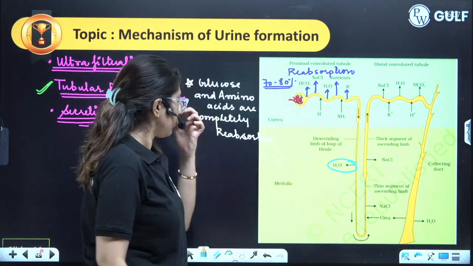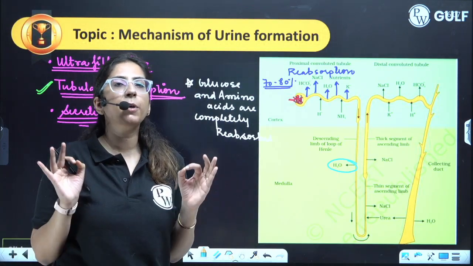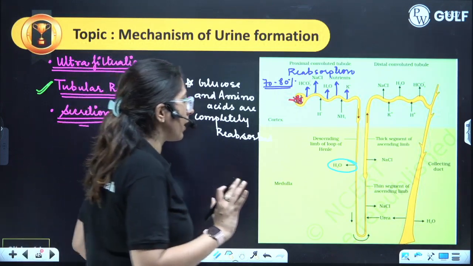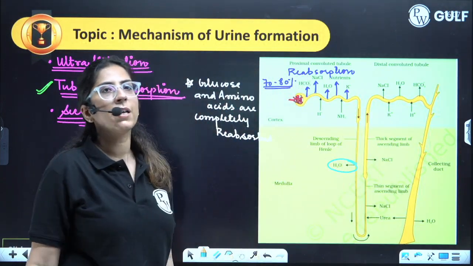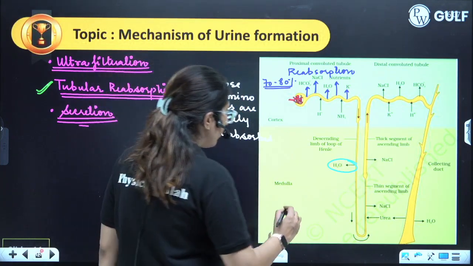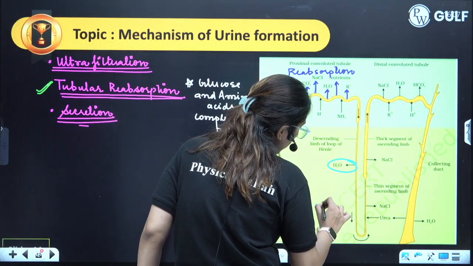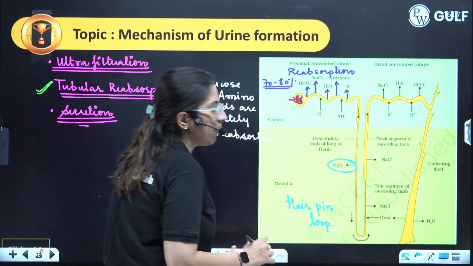Now, only water is being reabsorbed. Clear? Is it permeable to NaCl? I'll say no. It is not at all permeable to NaCl. Now, there is a loop formation. This is termed as hairpin loop.